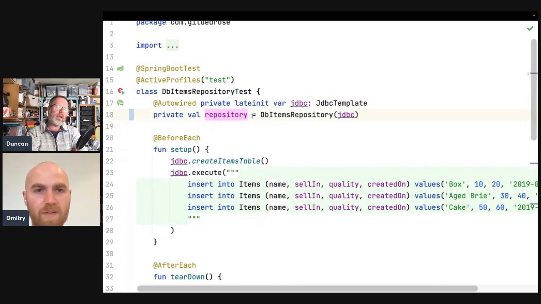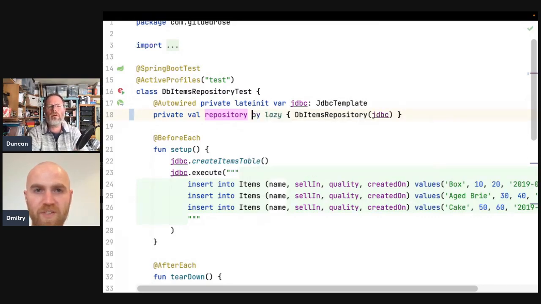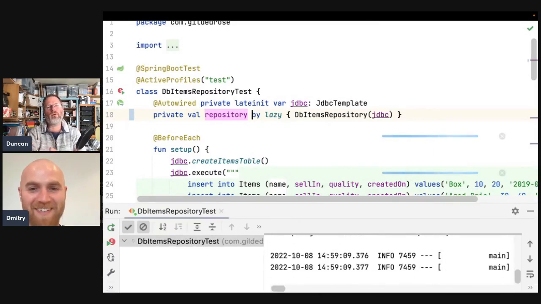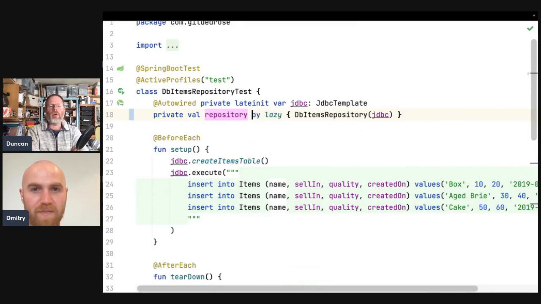So we could make that lazy and dig ourselves out of that hole. It's sort of just delay everything until it's required. But Kotlin will kind of look after us with it. It means that it remembers the DB items repository, but it only creates it on the first use. Okay. So it's created in setup, and by setup, JDBC will be injected by Spring. Yes. That's the difference, right?